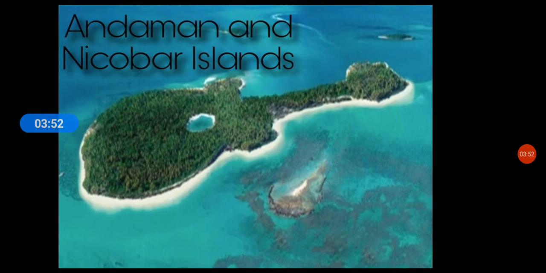Let us see Lakshadweep. Lakshadweep consists of 36 islands covering an area of 32 square kilometers. They are flat and sandy. These islands are known as coral islands because they are formed from deposited coral.